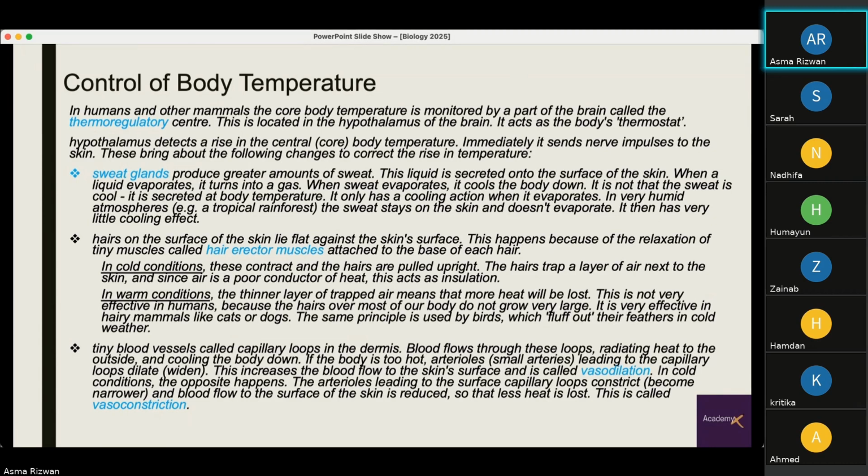What happens in warm conditions is that a thinner layer of trapped air means that more heat will be lost. This is not very effective in humans because the hair over most of our body does not grow very large. It is effective in hairy mammals, for example dogs or cats. And the same principle is used by birds, which fluff out their feathers in cold weather.